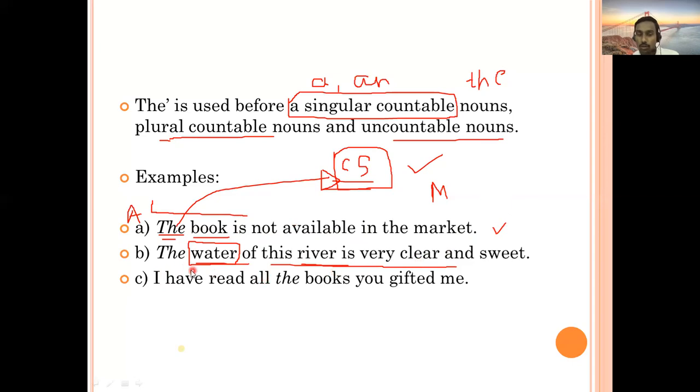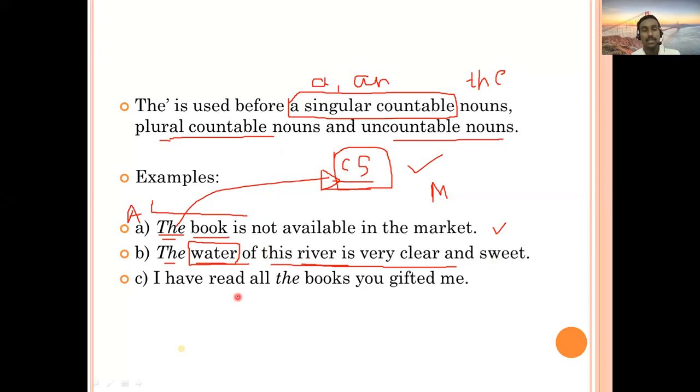When you say water, before water we don't use articles if it is used in a general sense, but now we are talking about particular water. Which particular water? The water of this river we are talking about. Okay, and so the water of this river is very clear and sweet. So what kind of things is the article the talking about here?